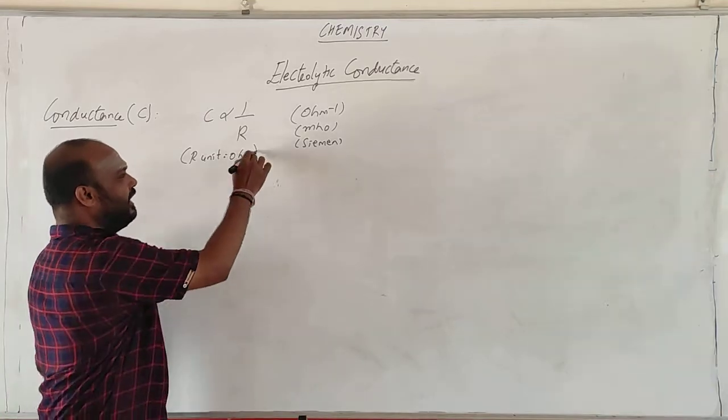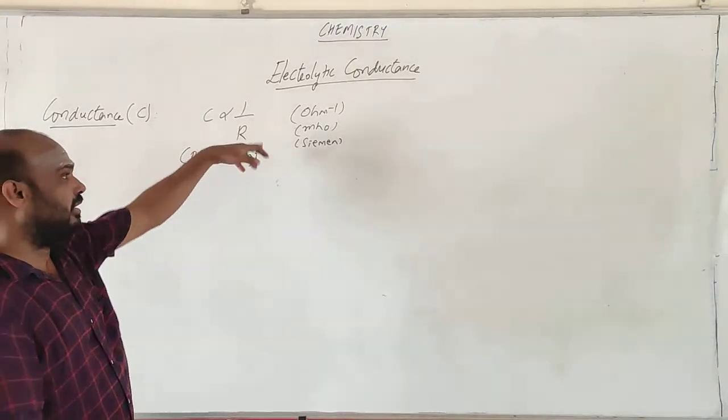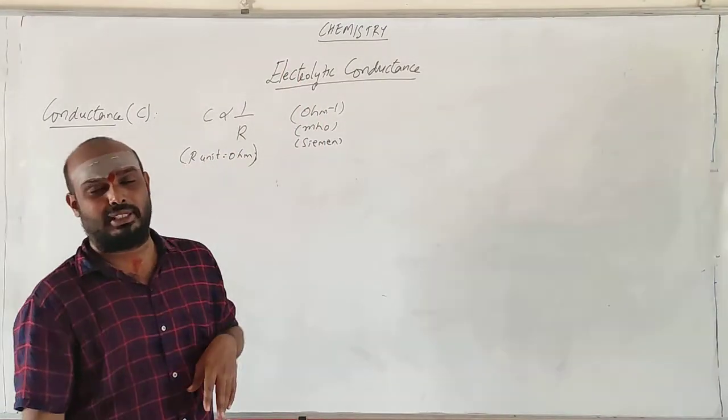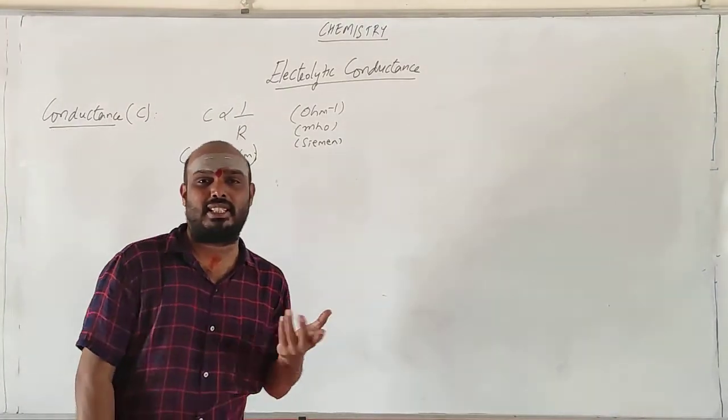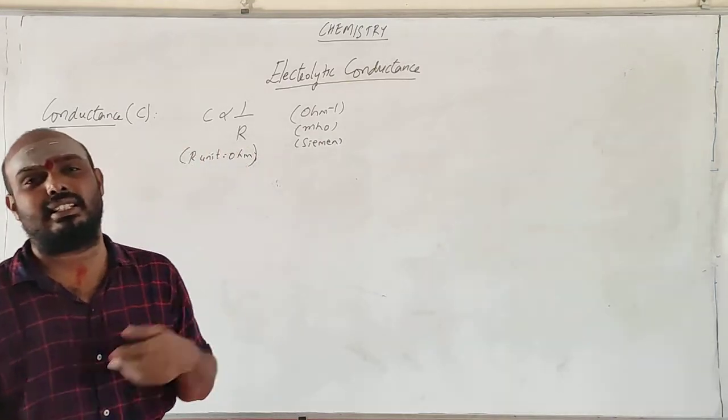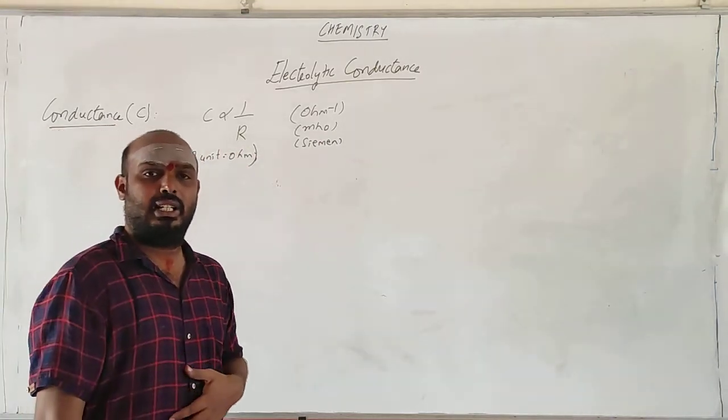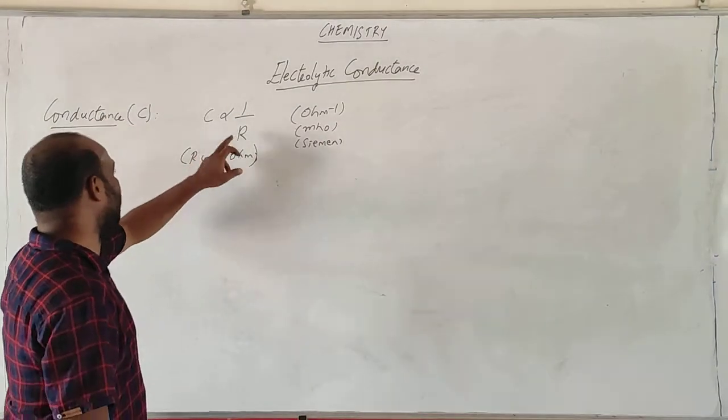R unit is ohm, so the conductance unit is ohm inverse. So these two are inversely related.